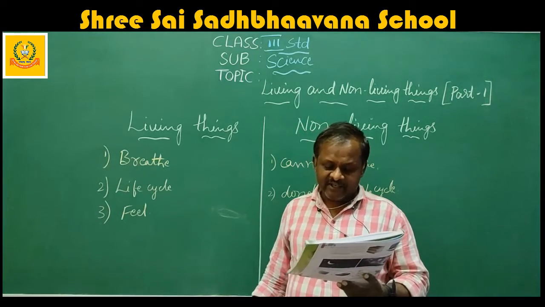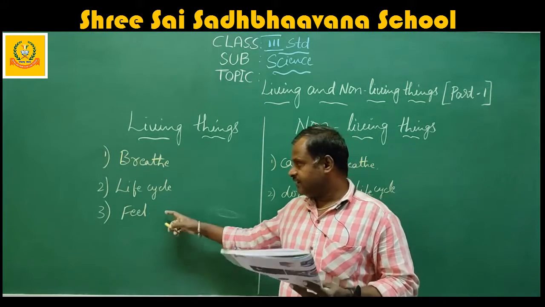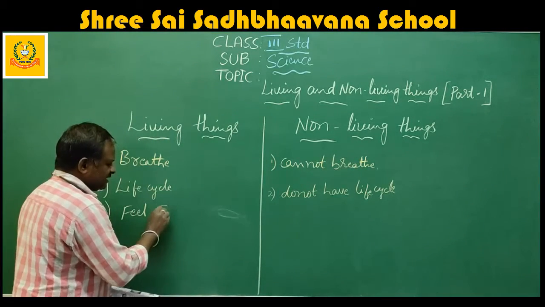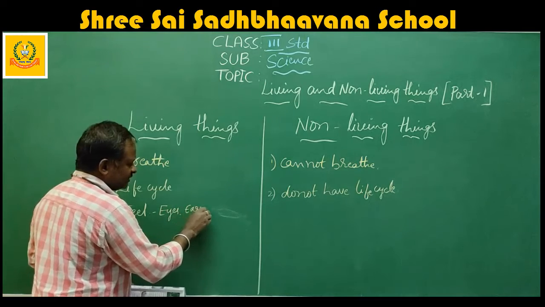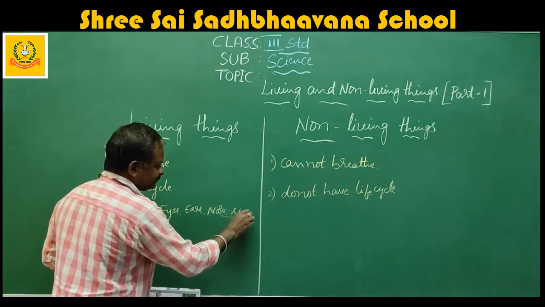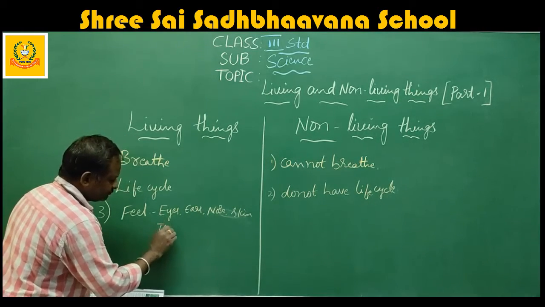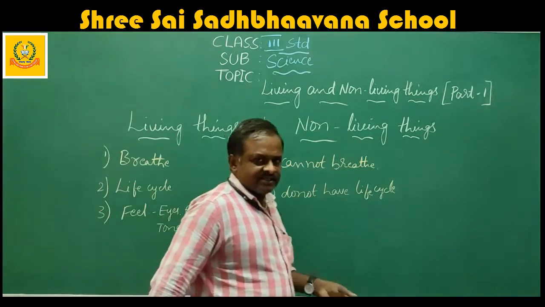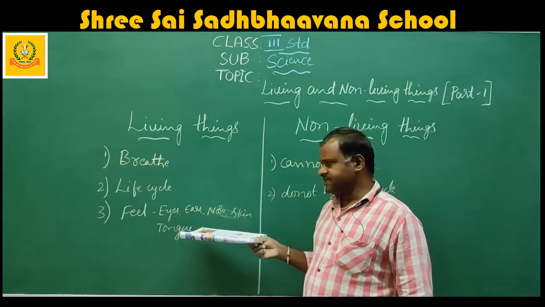Human beings and animals feel through their sense organs. We have sense organs for feeling. What are the sense organs? Eyes, ears, nose, skin, another one, tongue. These are the sense organs for all the animals. So they feel by these sense organs.